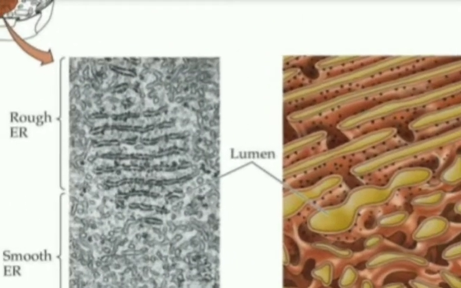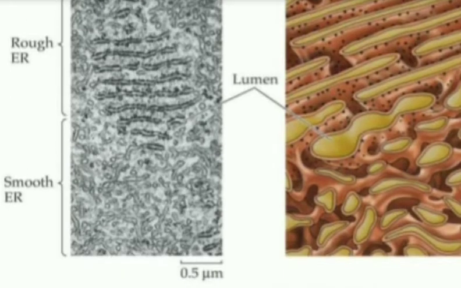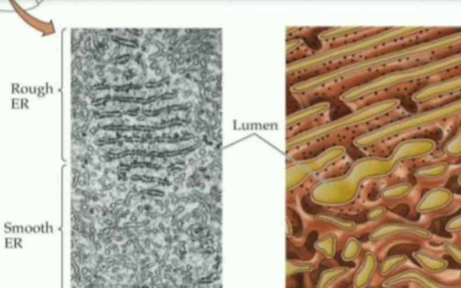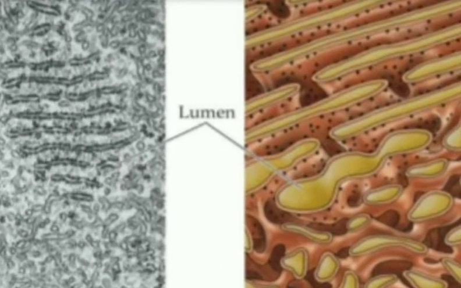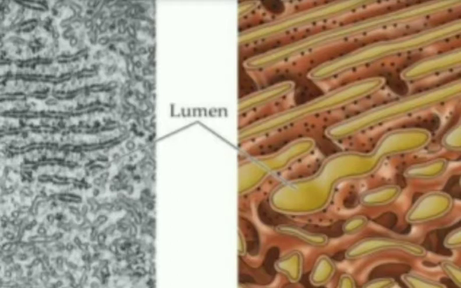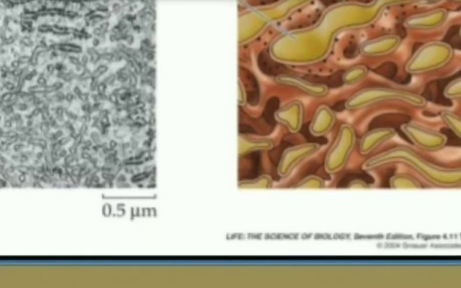Then I have shown you the lumens and the different types of RER and SER. Here you can observe that RER have black spots on themselves. That is the presence of ribosomes on it. And in the lower part you can easily see that there are no ribosomes present.